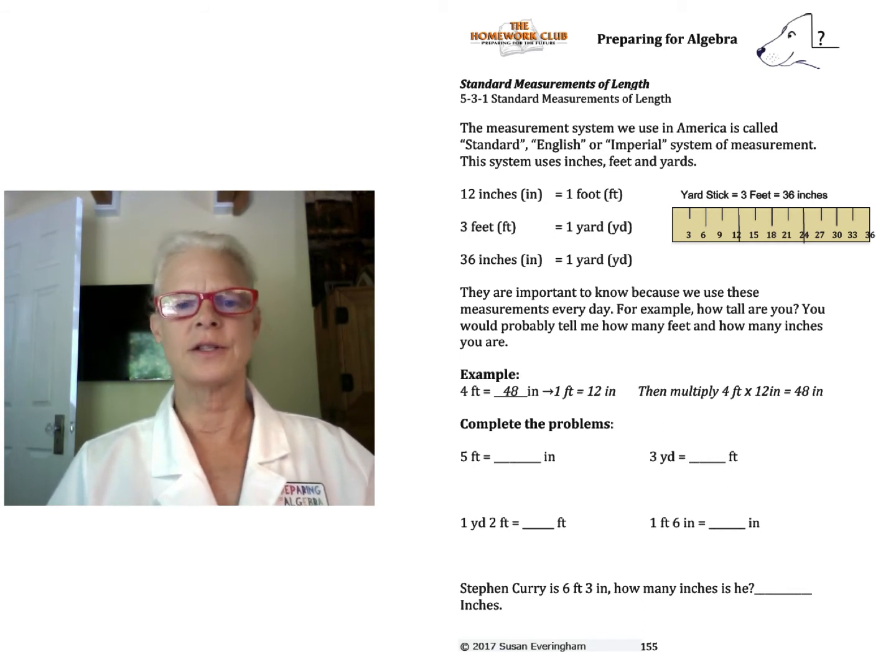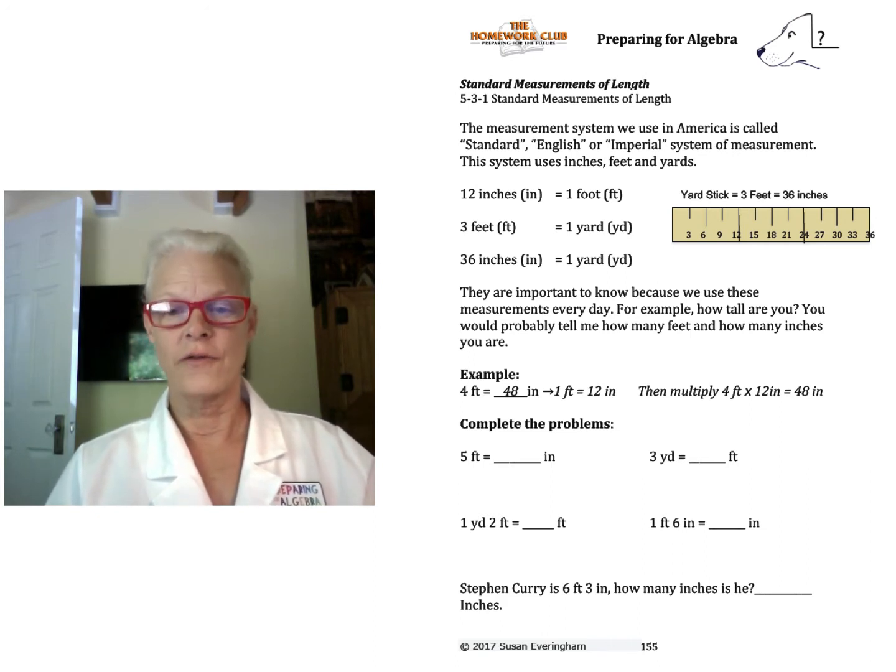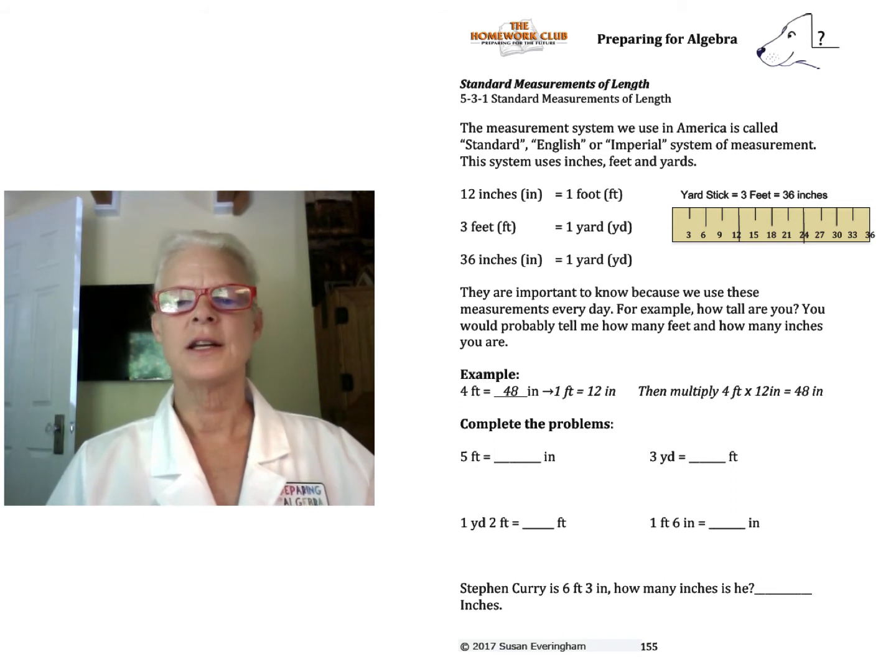The example here is 4 feet equals 48 inches. 1 foot equals 12. How did we get that? You multiplied your 4 feet times your 12 inches to get it in terms of inches, 48 inches. Go ahead and complete the following problems, and we've got a lot of this practice to do, so just do the best you can.